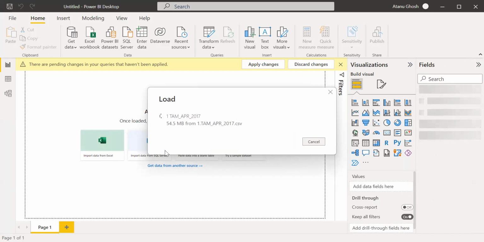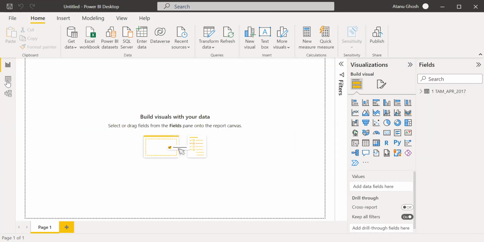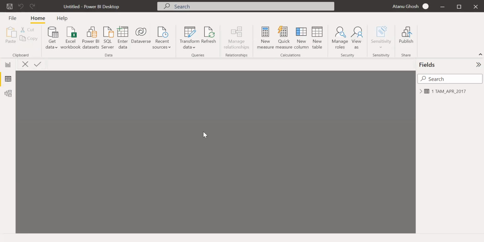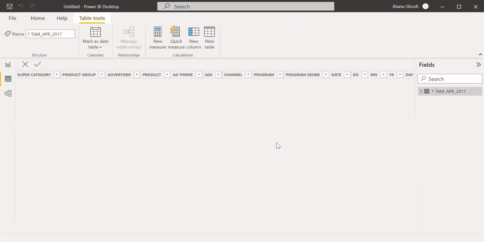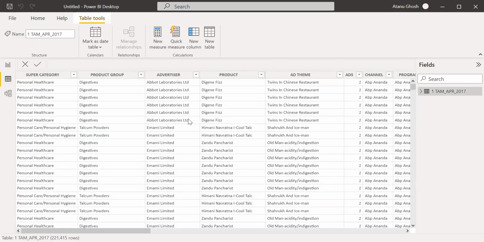It's transferring so much of data. Okay, tell me one thing, Atanu. After I load the data, can we also delete the column where there is no value? No, that processing will not happen here after you have loaded the data. You can do other kinds of processing, but here you can't delete it. No, but I have just done that. I could do that because I initially loaded the entire data.